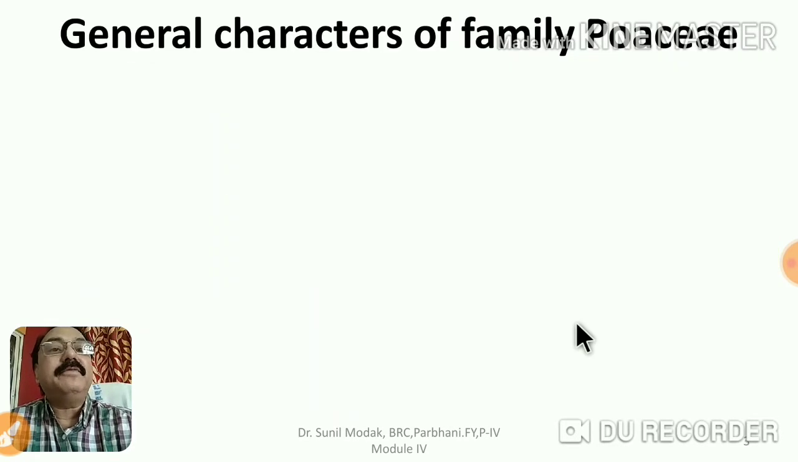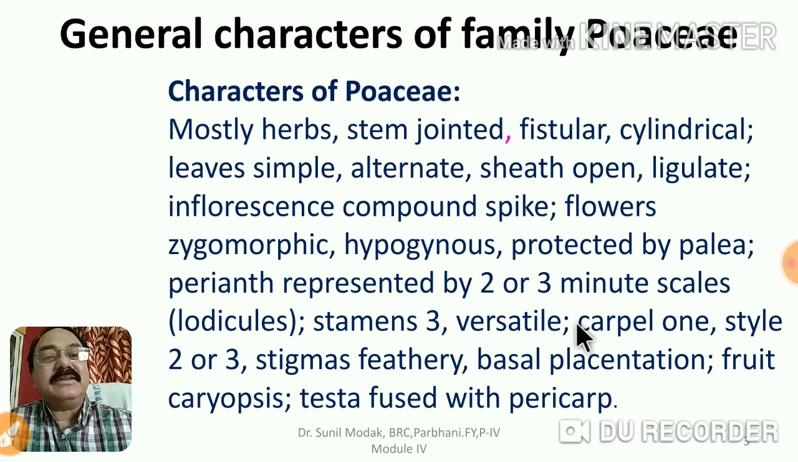Now let us take the further way. If we talk about general characters, try to understand. Essentially, members of Poaceae show some typical characters which distinguish them from the rest of the families. These are said to be general characters or characteristic features of Poaceae. What are those? Out of this large number of species, mostly they are herbs. Very rarely, like Bambusa, one or two species, they grow taller. But mostly they are herbs.